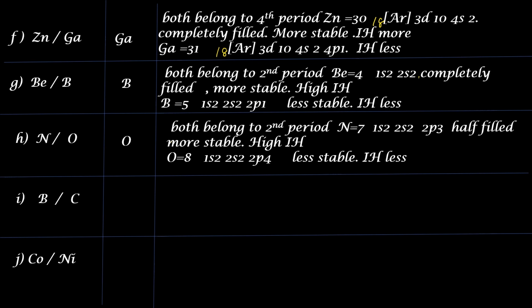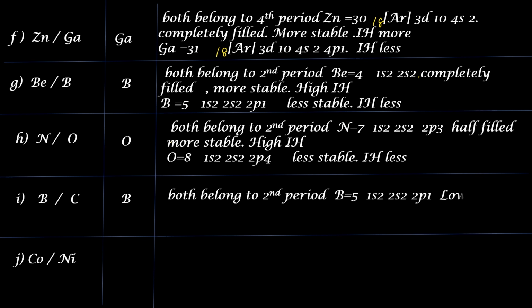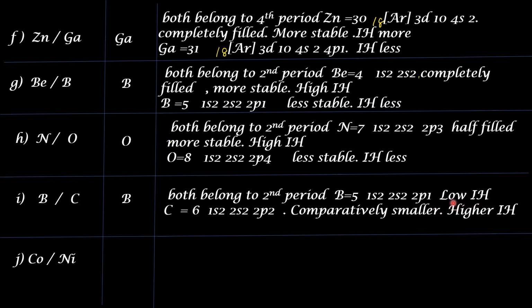Next one, boron and carbon. The answer is boron. Both belong to second period again. Now, boron has atomic number 5, electron configuration 1s2, 2s2, 2p1. So it has low ionization enthalpy. Carbon atomic number 6, electron configuration 1s2, 2s2, 2p2. There also it is not completely filled or half filled, but we consider the size. Comparatively, carbon atom is smaller in size. Therefore, higher ionization enthalpy. So boron has lower ionization enthalpy. That is why we have chosen boron as the answer.